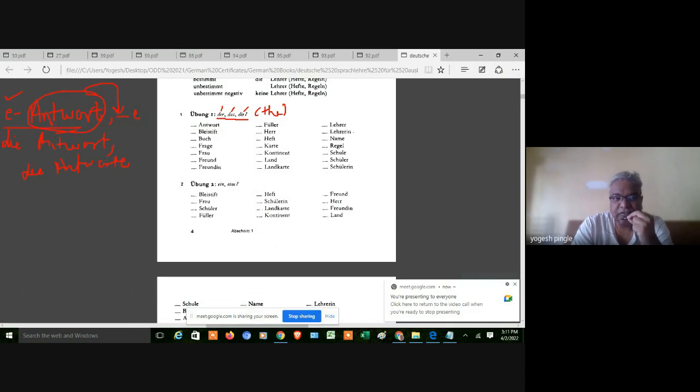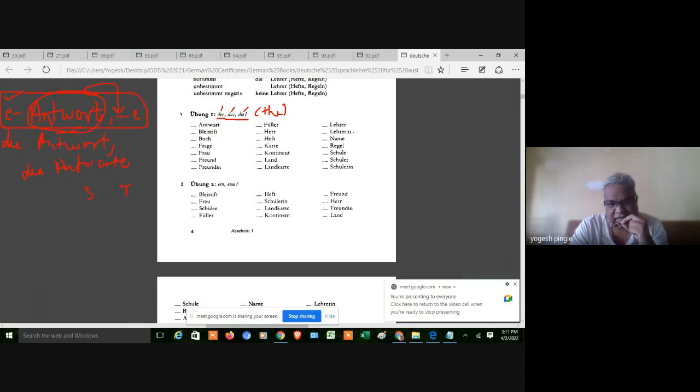If you see some dictionaries, you will find this is the way they write. Instead of das, they will write s. Instead of der, they will write r.